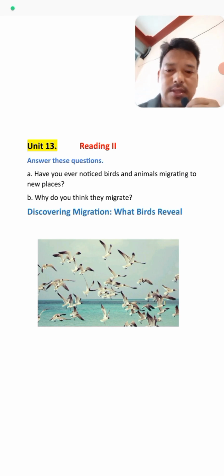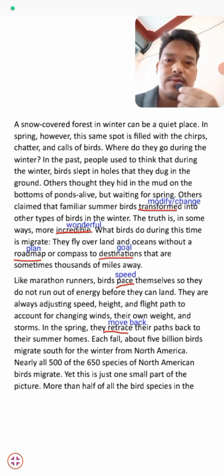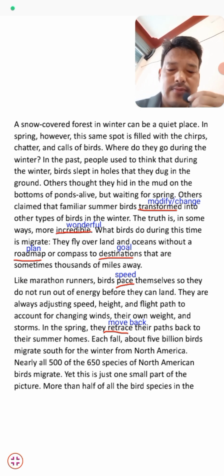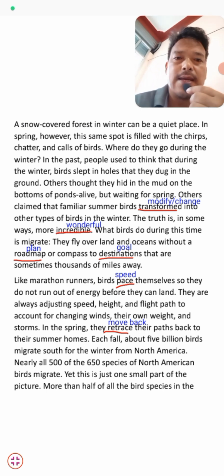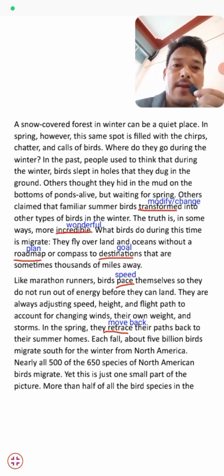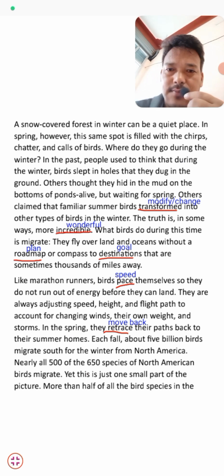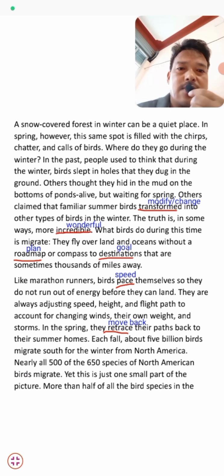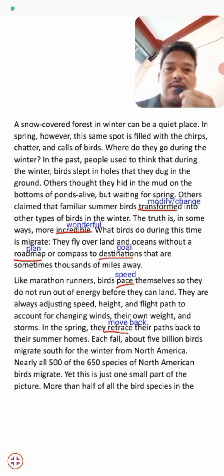Now let us start the text. So here we go, students. A snow-covered forest in winter can be quite pale, a calm and quiet place. In the winter time, the place which we call quiet is a place covered with snow. In spring, however, this same spot is filled with the chatter and the calls of birds.